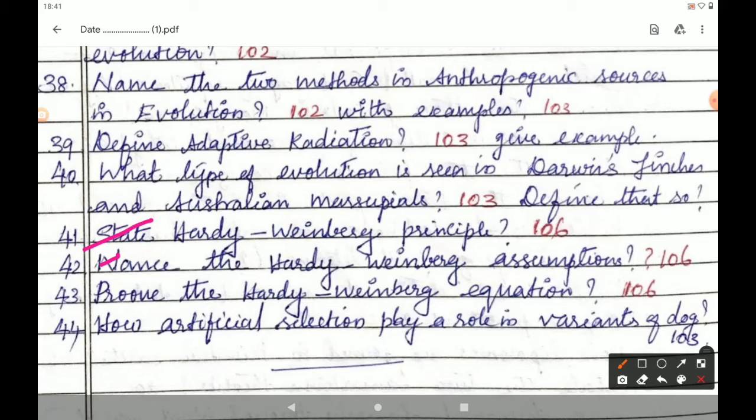The next, 42nd question. Name the Hardy-Weinberg assumptions. Page number 106. The Hardy-Weinberg assumptions are no mutation, random mating, no gene flow, very large population size, no natural selection.